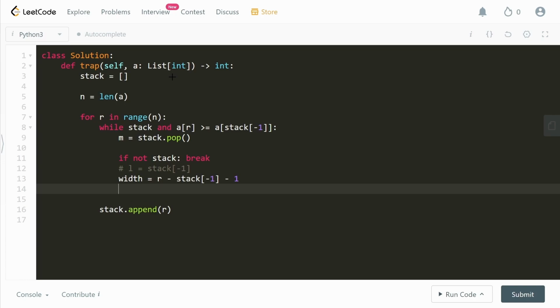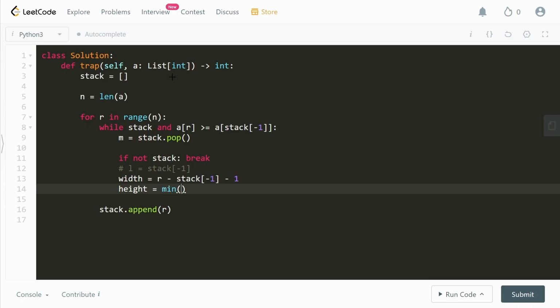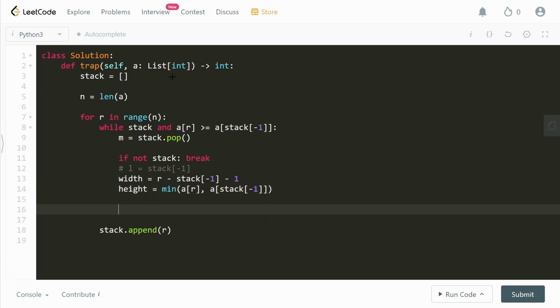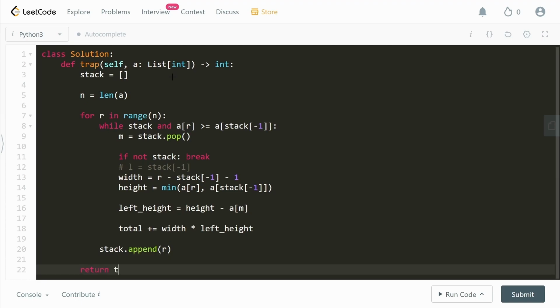All right, so now we have the width, and what is the height going to be? As we discussed, the height is going to be the minimum of the left and the right bounding indices. So we'll take the minimum of A of R and A of stack top. Cool. All right, now we can figure out finally the leftover height, which is going to be nothing but height minus the area that A of M eats away. So A of M eats away something, and then we finally have total plus equals to the width times the leftover height. Alright, cool. So now we can return the total at the end. We'll also initialize it over here.